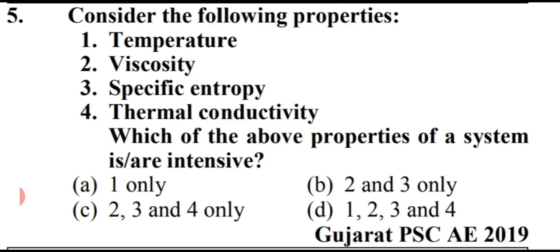Our next question is asking about the properties. So options are, the properties are temperature, viscosity, specific entropy, thermal conductivity. Which of the above property of the system is or are intensive properties? So friends, temperature, viscosity, specific entropy, thermal conductivity, all are intensive properties. So the right answer for this question is option number D, that is 1, 2, 3, 4.